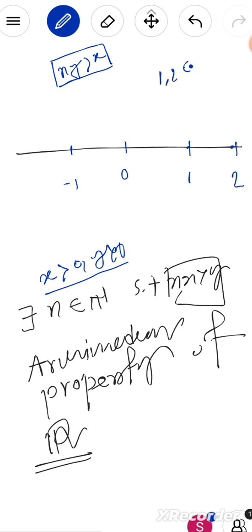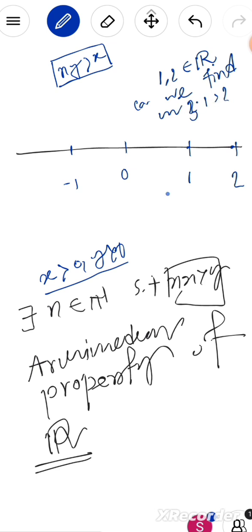Obviously these two numbers belong to the real numbers. Can we find a natural number such that 1 times n is greater than 2? Yes, obviously I can find one. Let me take the natural number 3. So 3 times 1 is greater than 2.